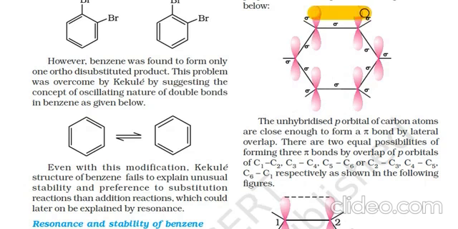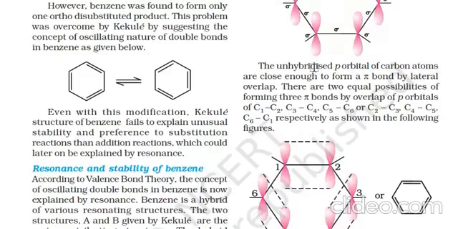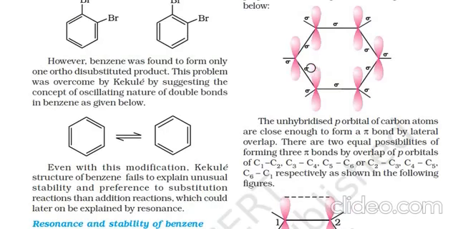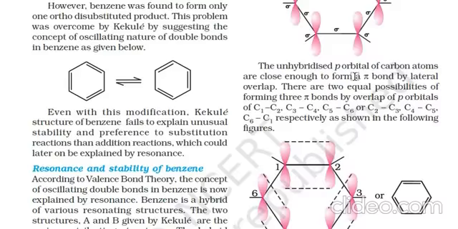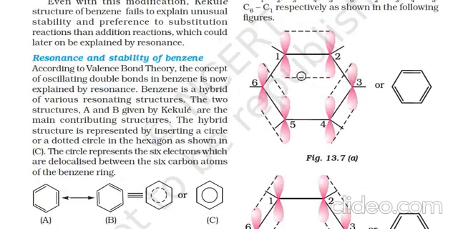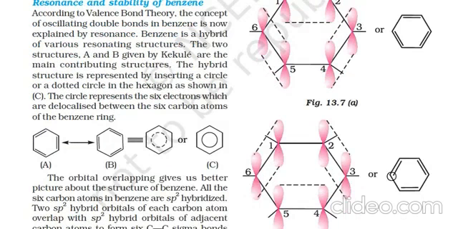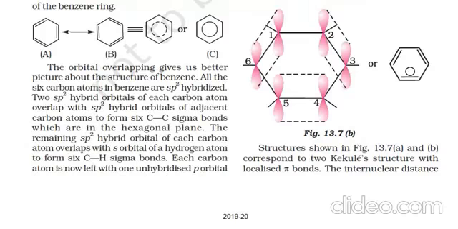The p orbitals will be forming pi bonds with each other by overlapping. So the carbons c1, c2, c3, c4, c5, c6 can form pi bonds between c2 and c3, c4 and c5, and c6 and c1, which is shown in the figures below. So these two structures are possible here, which are shown in A and B.